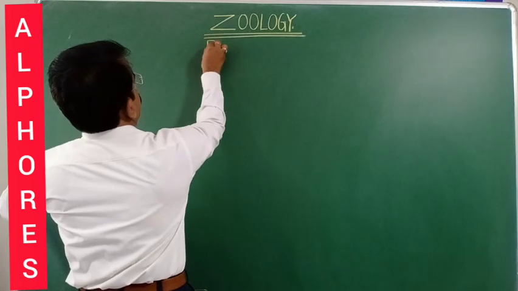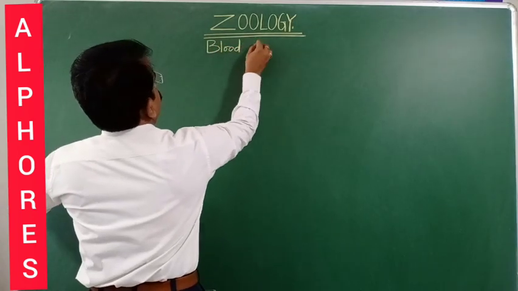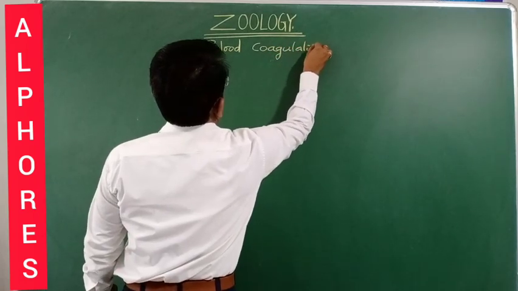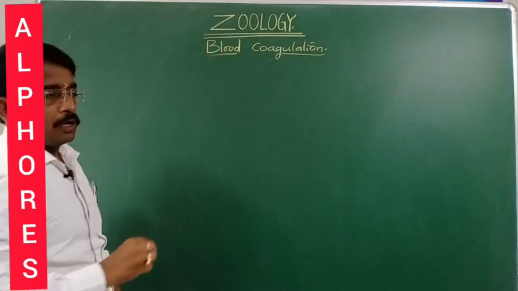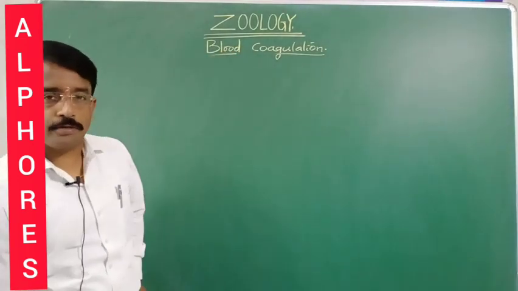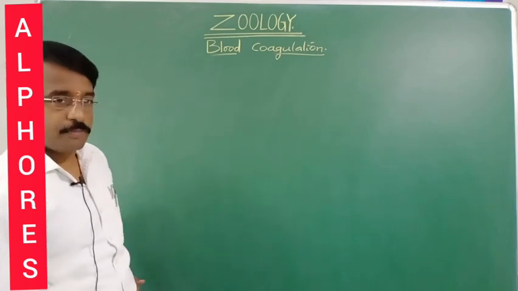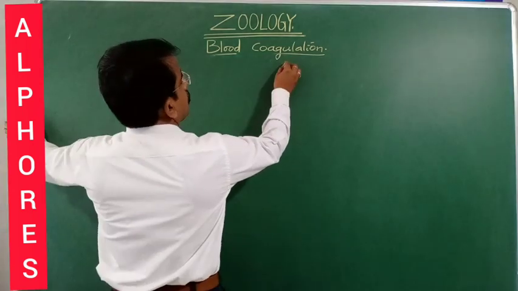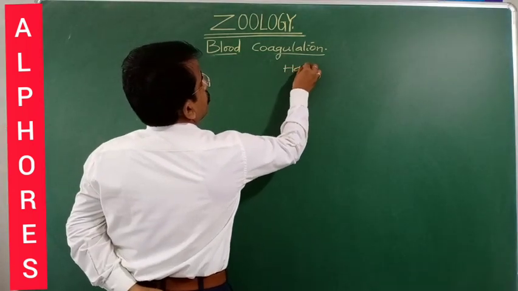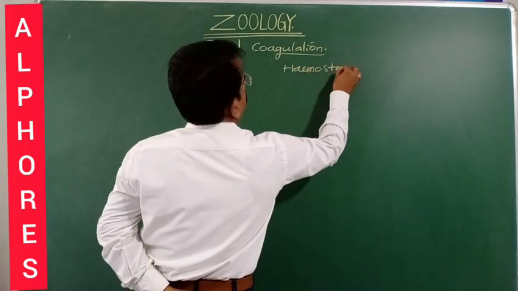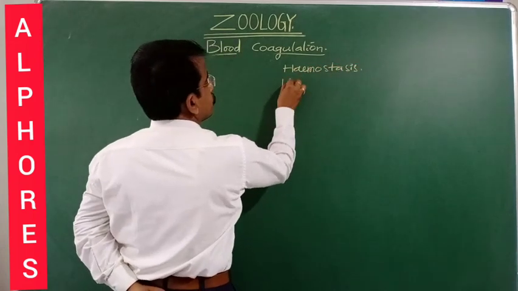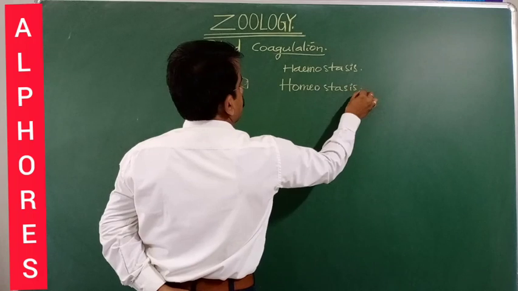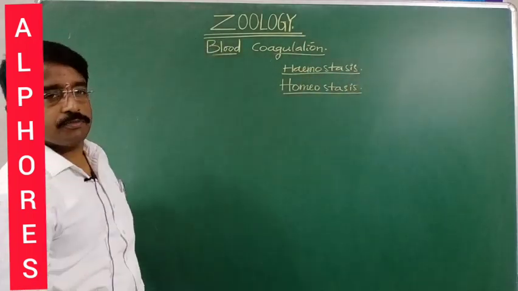Today we'll discuss the blood clotting or blood coagulation process. Blood clotting or blood coagulation is also said to be hemostasis. There are two terms we come across in human physiology: one is hemostasis, and another is homeostasis. So in order to avoid confusion, we are discussing both the terms related to this.